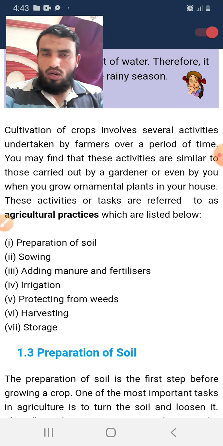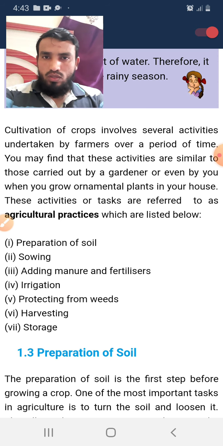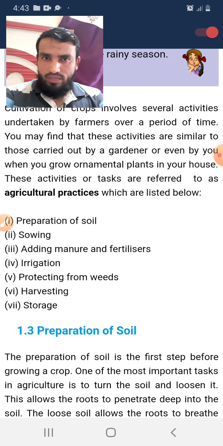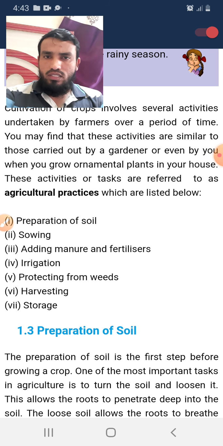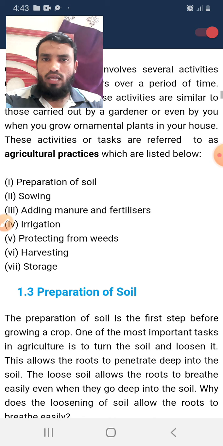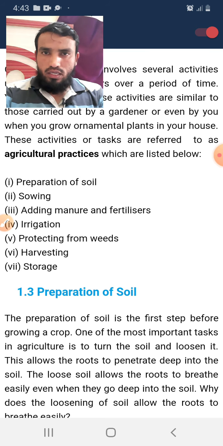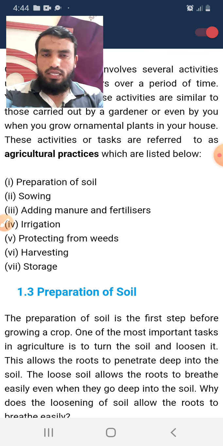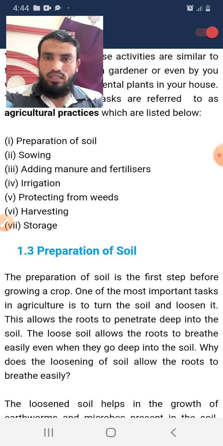Cultivation of crops involves several activities undertaken by the farmers over a period of time. These are some of the activities. If you see some farmers, some gardeners, or if you are also growing some ornamental plants in your house, you should follow this kind of practices. This is called agricultural practices. If you follow these practices, you will grow a good plant, or you will take care of your plant in a nice way. So, we will see there are 7 practices that are called agricultural practices.